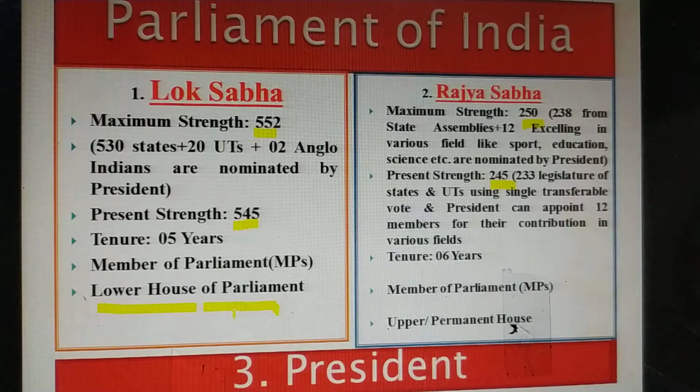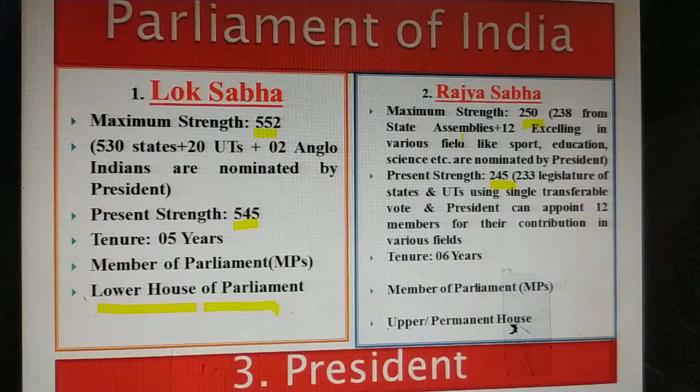You might have heard that most of the debates and discussions about the important issues of the country take place in Parliament, especially in Lok Sabha, and then in Rajya Sabha. An ordinary bill can be presented in Lok Sabha or Rajya Sabha, but finance bills are presented only in Lok Sabha. So this is an important part of the law-making body.